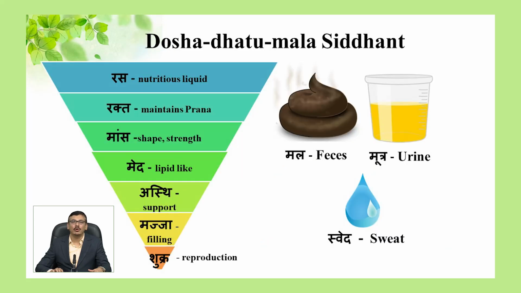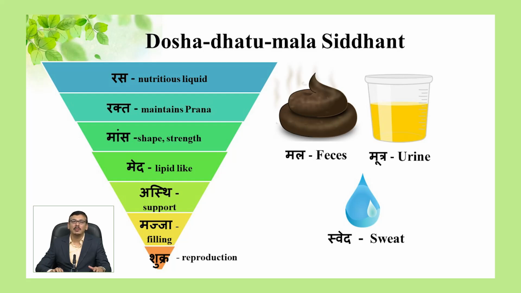The structure of the body is said to be made from 7 basic components called Saptadhatu. These are Rasadhatu, nutritious liquid which can be compared with serum or lymph. Raktadhatu is a constituent that carries prana, which resembles red cells. Mamsadhatu, material giving shape and strength. Medadhatu, which is lipid-like structure.